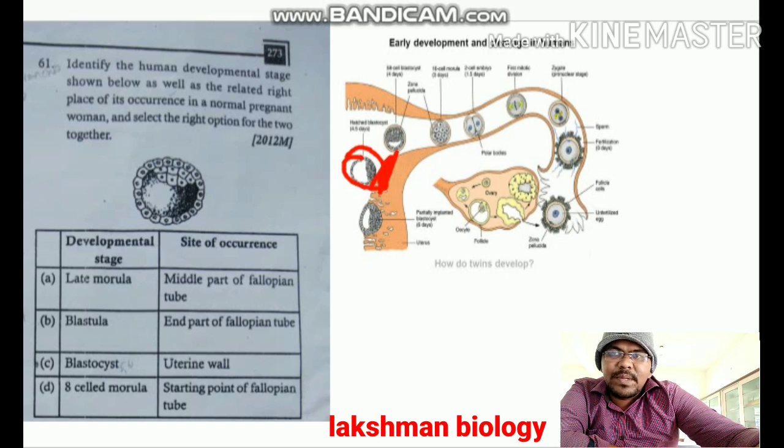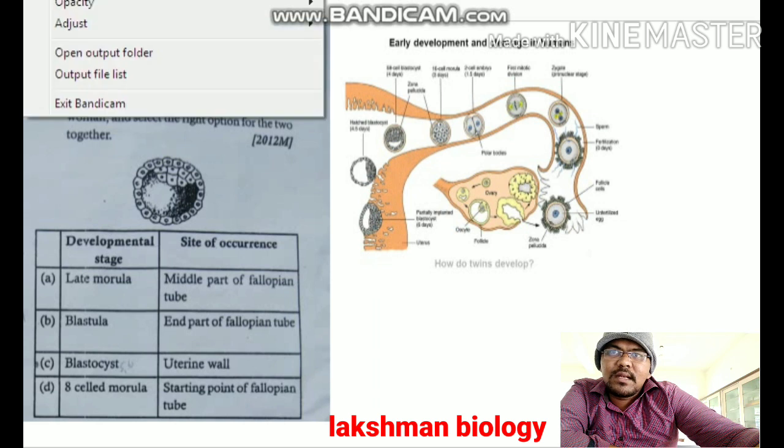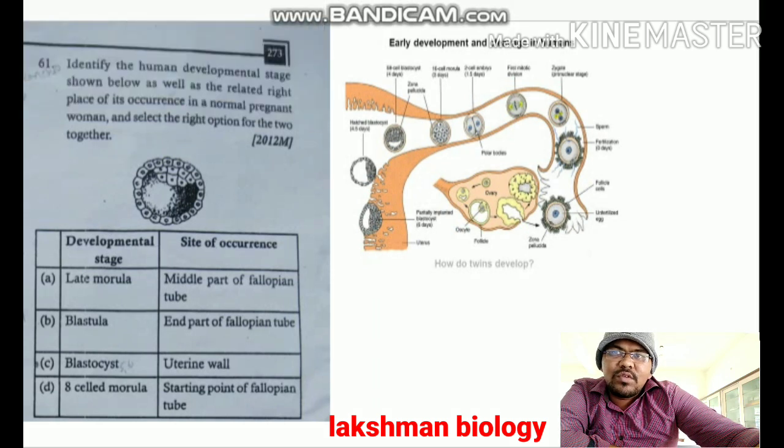The site of development and the name of the developmental stage of the human embryo are both given correctly. Hence option C is correct: blastocyst, uterine wall. The blastocyst develops from the morula. The blastocyst contains two layers. The outer layer is called the trophoblast, and the innermost layer is called the inner cell mass. With the trophoblast, the blastocyst attaches to the wall of the uterus. This attachment of the blastocyst on the wall of the uterus is called implantation. That is about question number 61.